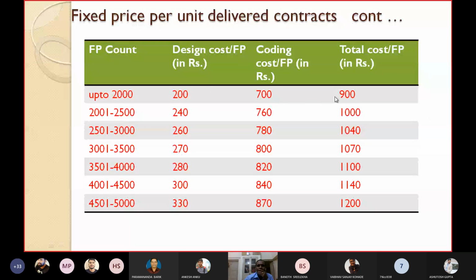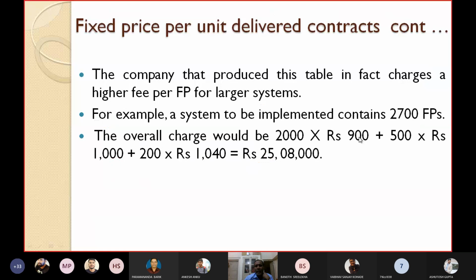First is 900 into 2000, then 1000 into 500, and the remaining 200 units into 1040. Those values you get from the table. As a result you get 25 lakh 8,000.